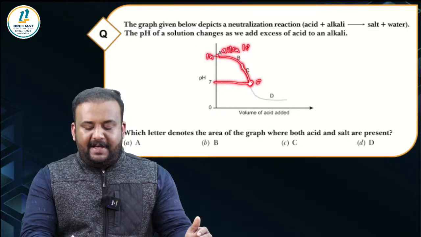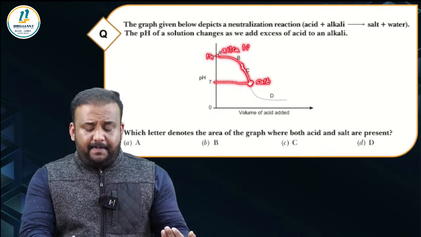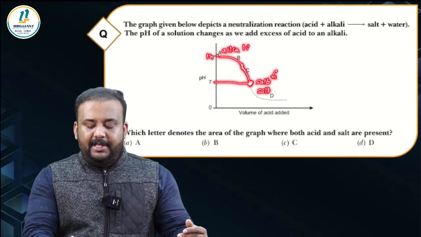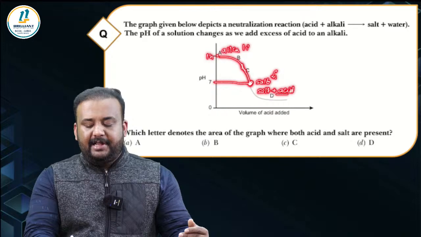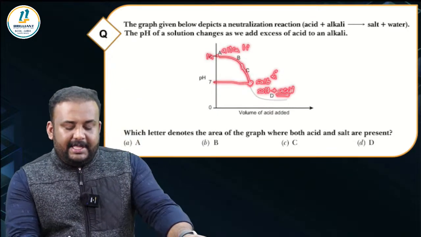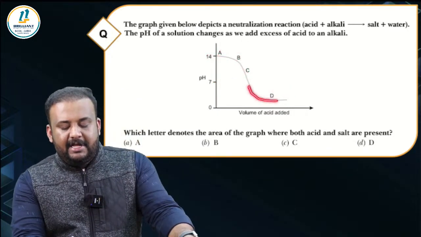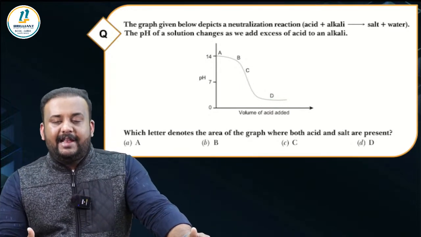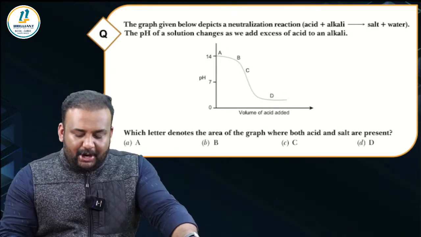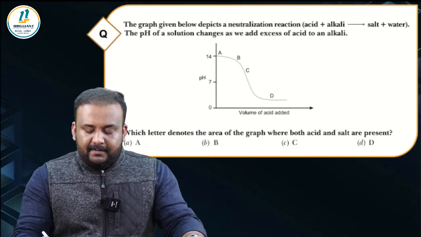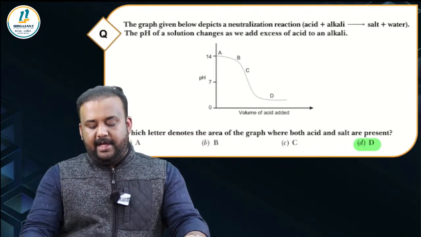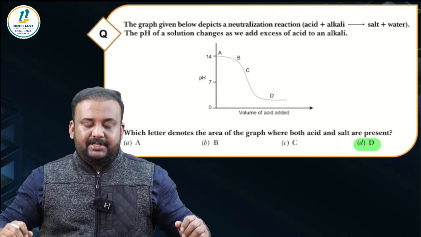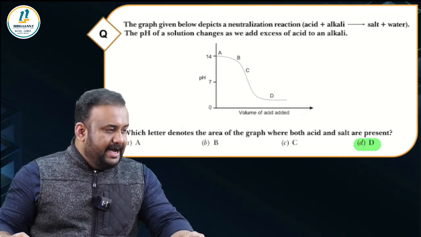So at this point, we have salt present, and then if you keep on adding acid to it, what will happen? Salt will be there, and the extra added acid will be staying in the solution as it is. So the segment of the graph below 7 is the area where you will have both salt and acid present. So the option is going to be D. The segment of the graph where both acid and salt are present is option D. Is it clear to all?